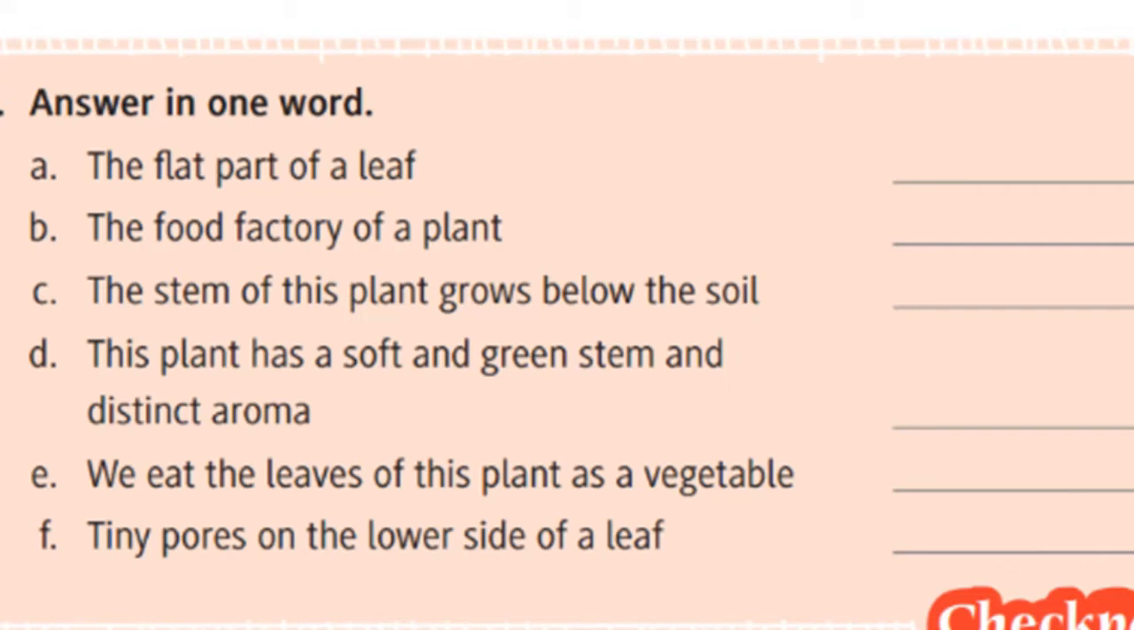Tiny pores on the lower side of the leaf, through which the air enters. Which hole, dear? Tiny pore. What is it? Yes, it is stomata. The last one is stomata. So let's see the answers, dear. The first one is lamina, leaf, potato, mint, cabbage and stomata. Understood?